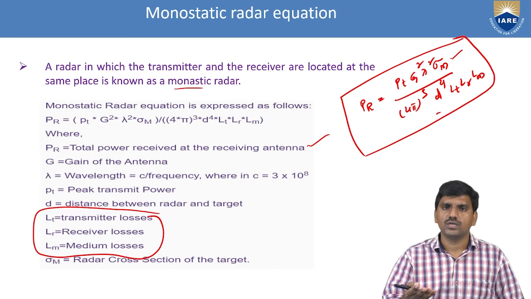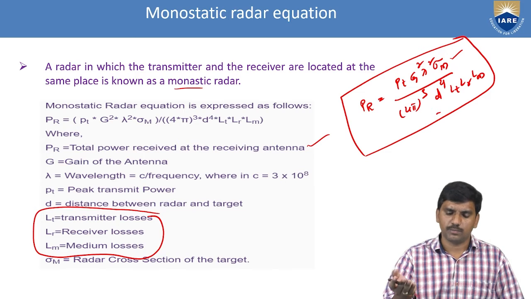So P_R is equal to P_T G squared lambda squared sigma_M by 4 pi cubed D to the power 4 times the system, medium, transmitter, and receiver losses.